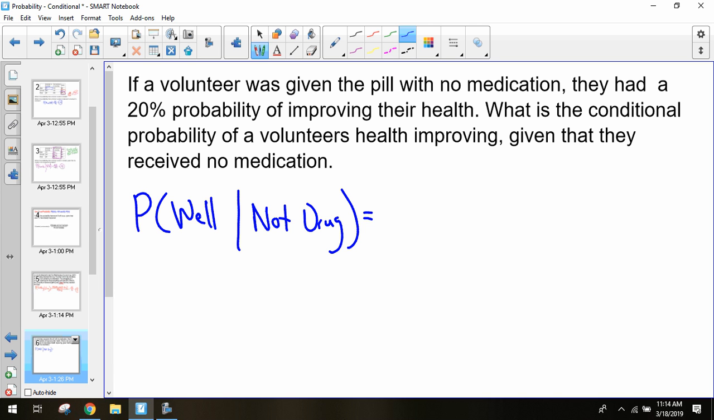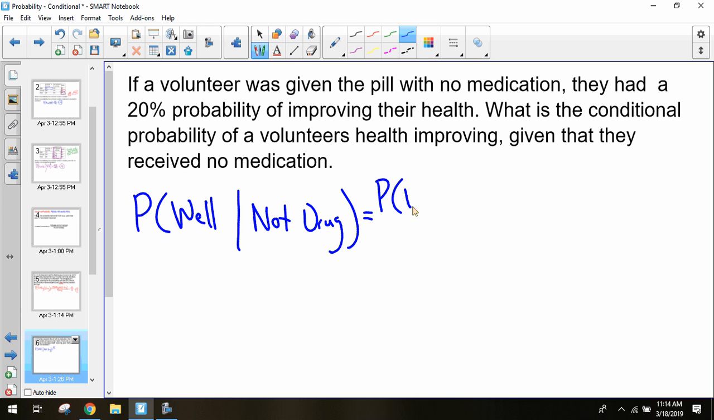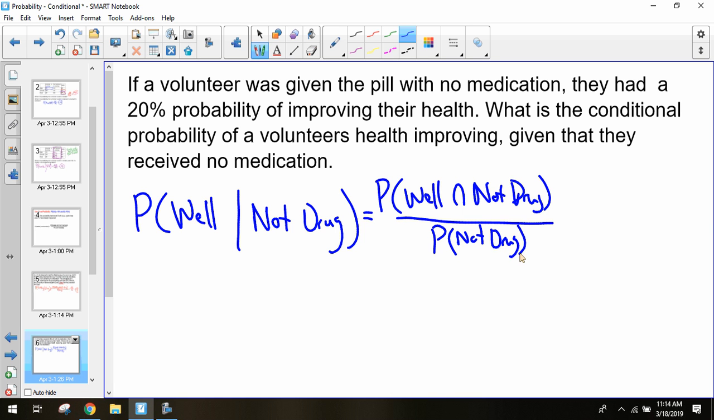So once again, when we break this down, we're always looking for two things: the probability of both of them occurring divided by the probability of the given. The probability of getting well given that they did not receive the drug, divided by the probability of just not receiving the drug. So it's always over the second, always over that second given piece of information, which is 12.